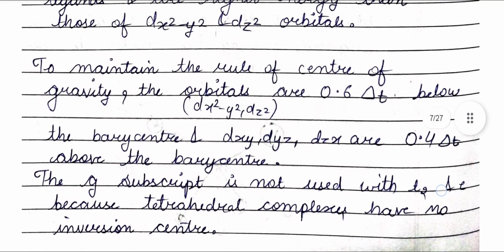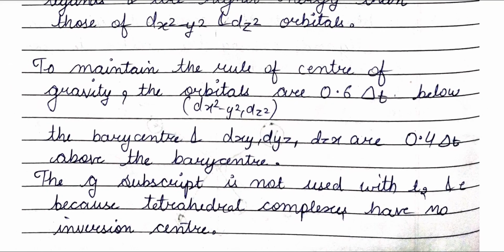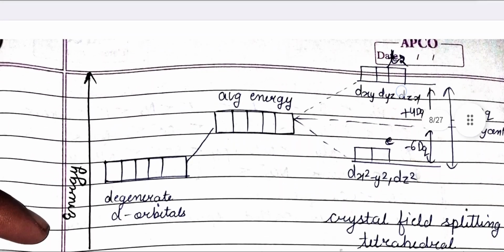To maintain the rule of center of gravity, the orbitals dx² minus y² and dz² are 0.6 Δt below the barycenter, and dxy, dyz and dzx are 0.4 Δt above the barycenter. The g subscript is not used with T2 and E because tetrahedral complexes have no inversion center.